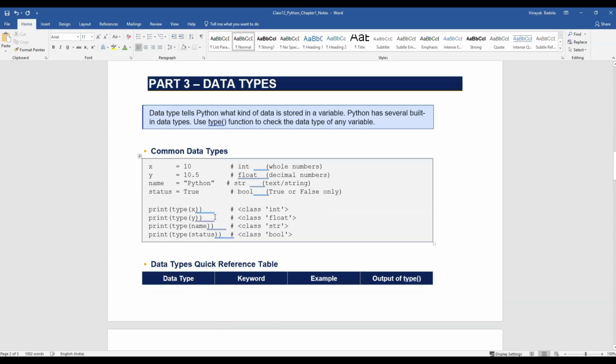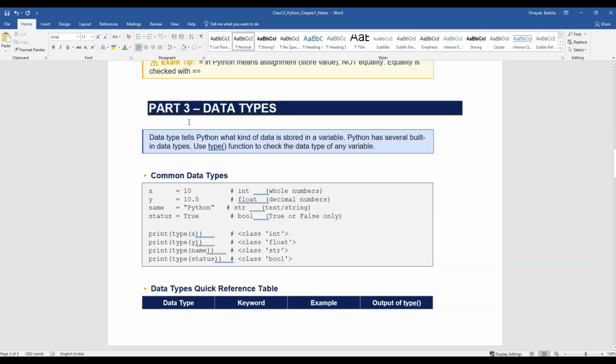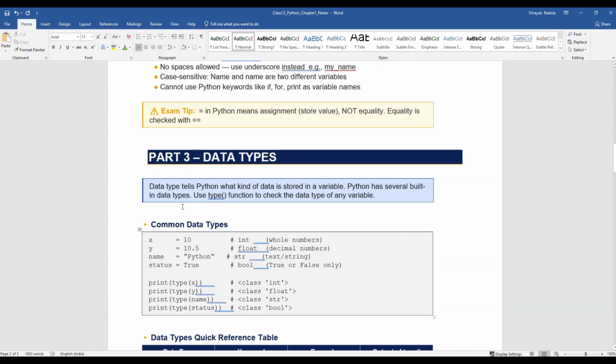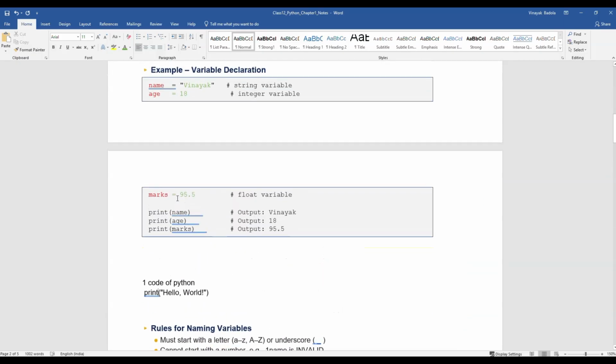And let's come to the next thing, that is the third topic. Our third topic is data types. So what are data types? Data types tell Python what kind of data is stored in a variable. In the last topic we discussed variables, which are like marks, which store data. That is a variable, right?